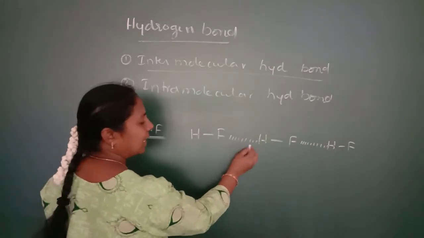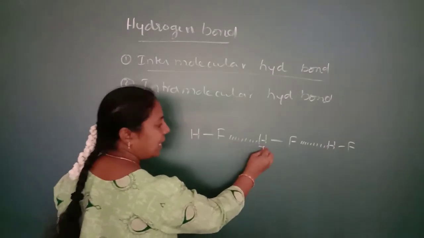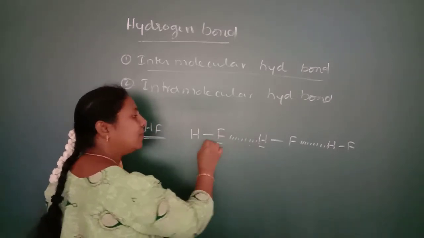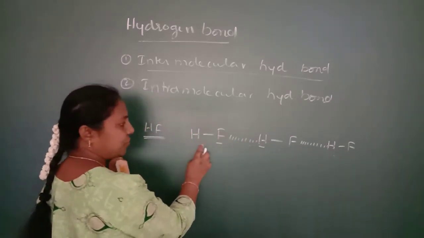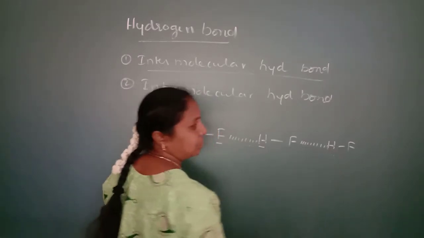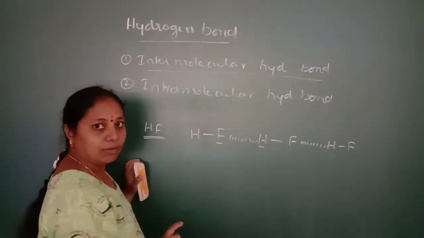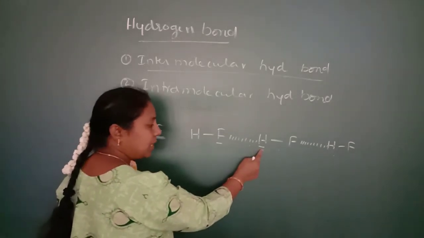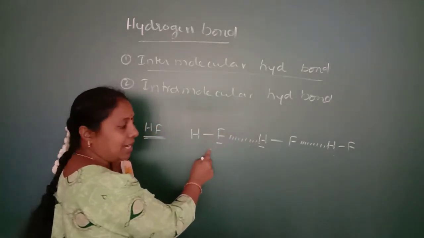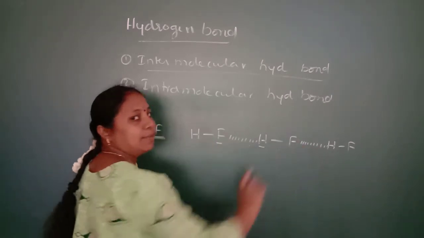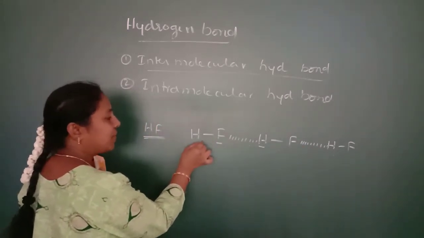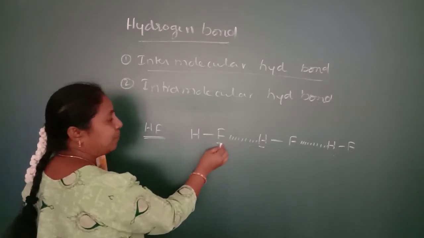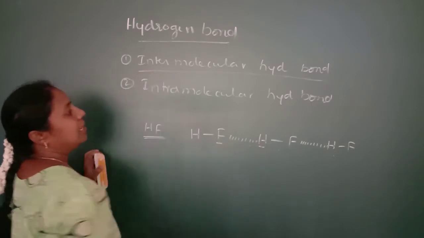The force of attraction between hydrogen atom and the other electronegative atom belongs to other molecule of same kind. So these are the same kind of molecules, but we are observing the force of attraction between hydrogen atom and the other electronegative atom belonging to other molecule of same kind. So this type of force of attraction can be taken as intermolecular hydrogen